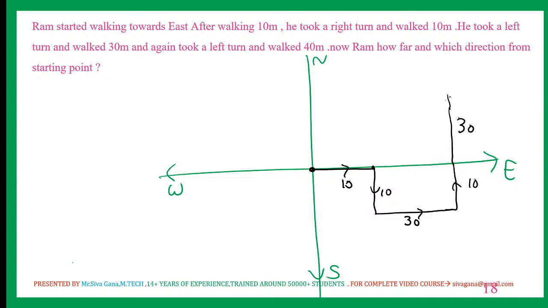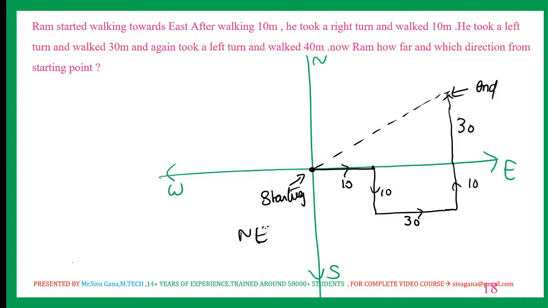This is 30. Total is 40. Now this is ending. Now Ram, how far and in which direction from starting? So direction is what? From starting, in which direction is he facing? Northeast. That is confirmed. Northeast. And we need to calculate this distance also.